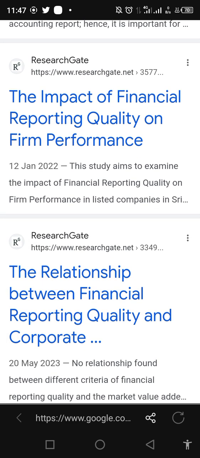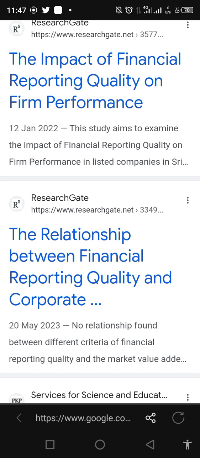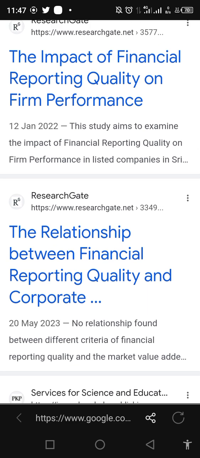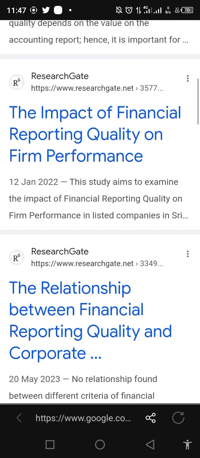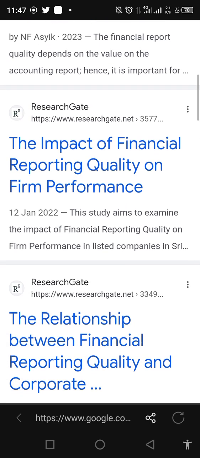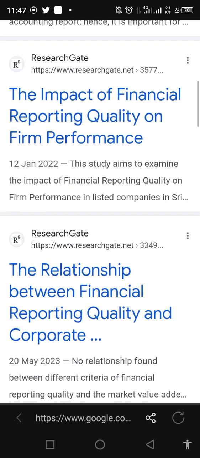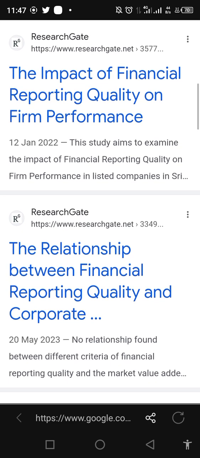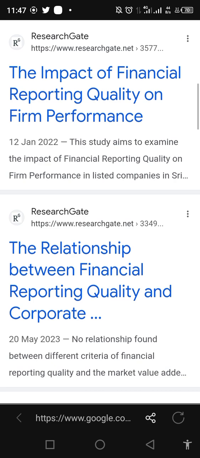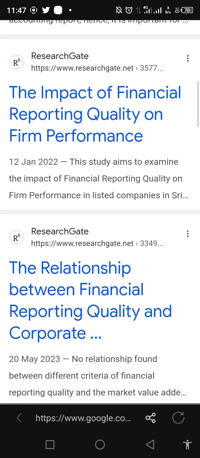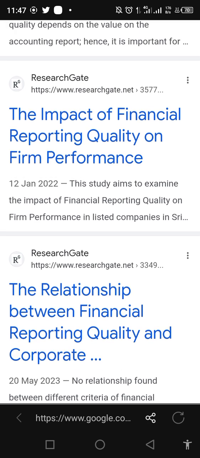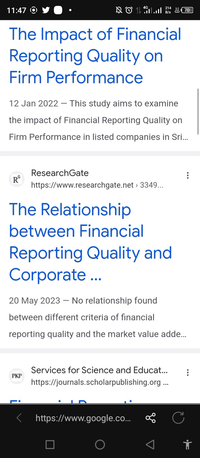You see, impact of financial reporting quality on firm performance. Firm performance is a bit different from market value. When we are talking about market value, we are talking about the value of firms in the market, that is, if they value their assets and everything, both their assets and their liabilities, what will it be worth in the market? And that is different from financial performance. But it doesn't mean that this will not be relevant to what I want to work on. So definitely, I can also download this too.